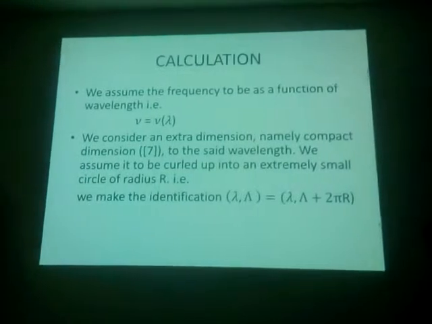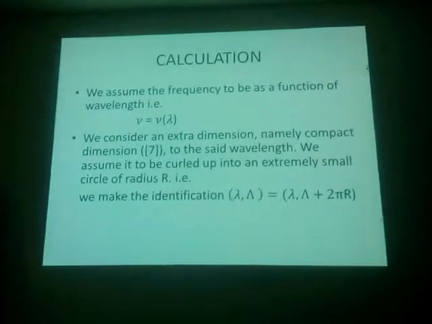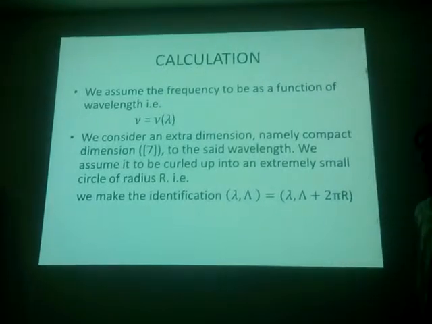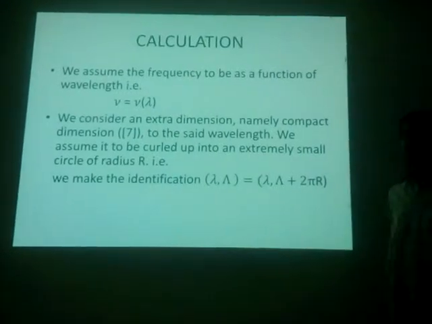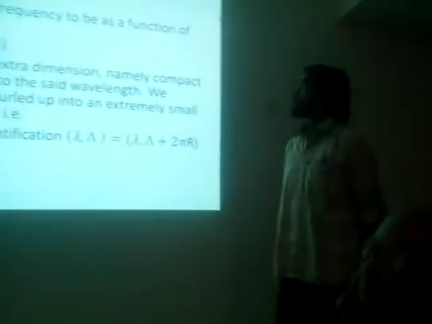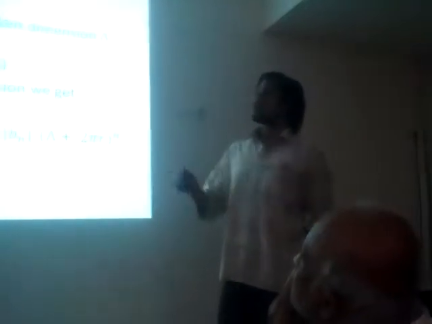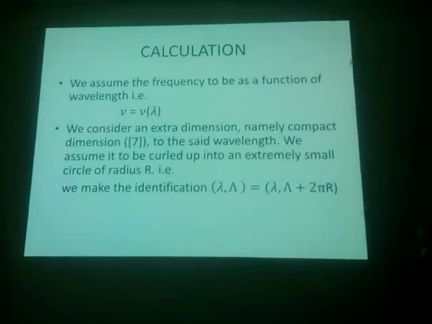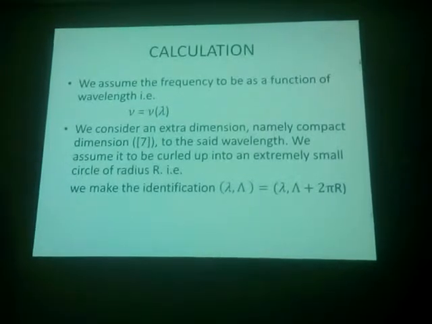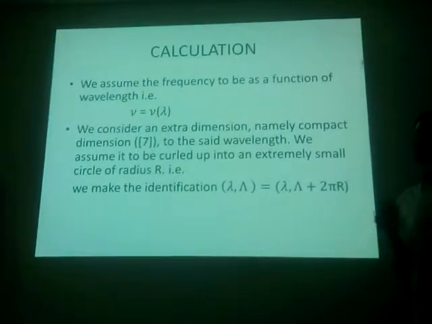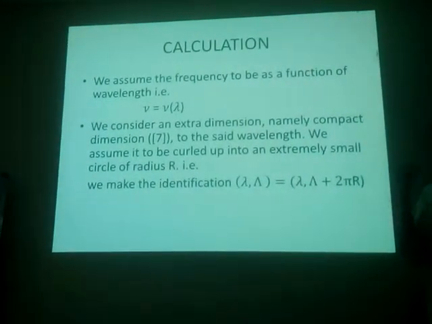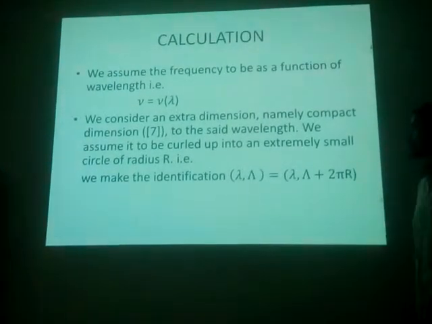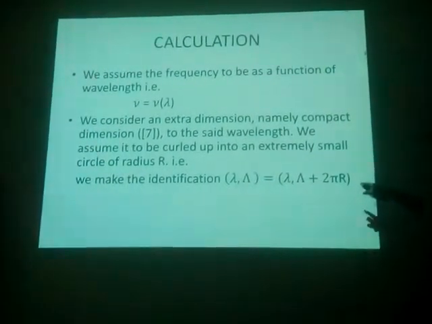Next slide, please. We assume that the frequency is a function of the wavelength lambda. Of course, we know that frequency is related to velocity and lambda. We assume the frequency is a function of lambda, and we consider an extra dimension to this lambda, curled up in a very small circle of radius r, with periphery 2 pi r. So we make the identification lambda equals capital lambda plus 2 pi r.